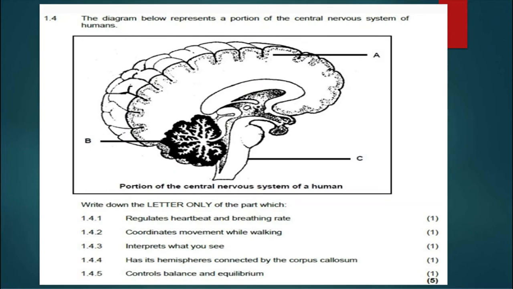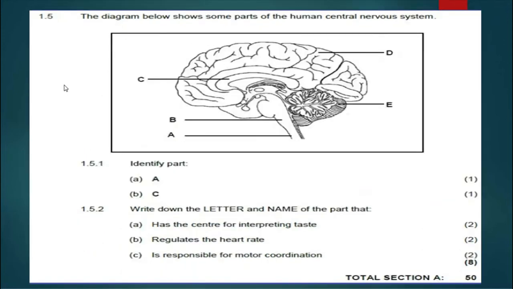Now let's look at these questions here. 1.5. The diagram below shows some parts of the human central nervous system. 1.5.1. Identify part A. Part A is spinal cord. B, C is corpus callosum. Write down the letter and name of the part that has the center for interpreting taste. We talked about the five senses, and taste is one of them. The answer is D, cerebrum. Regulates heart rate. That is medulla oblongata, and it's B.